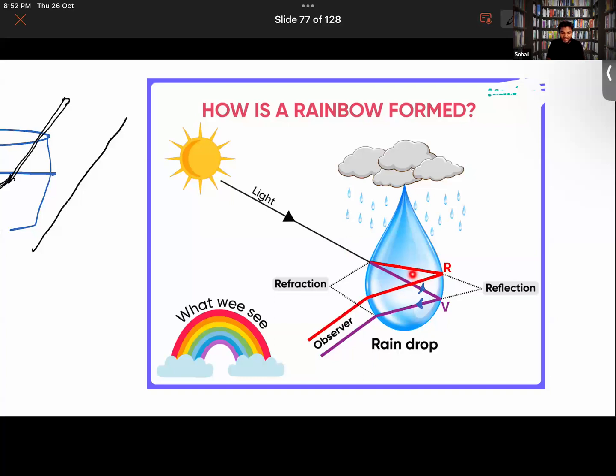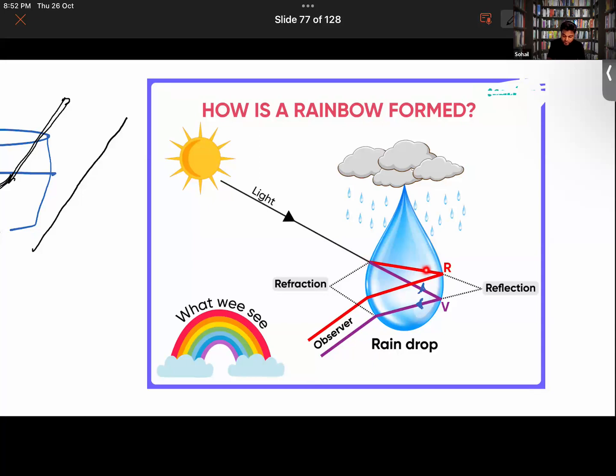So I know that light is actually made up of 7 different color rays. All of the colors of the white light will split in a different manner. The manner in which each of the colors present in the white light will refract will be different.